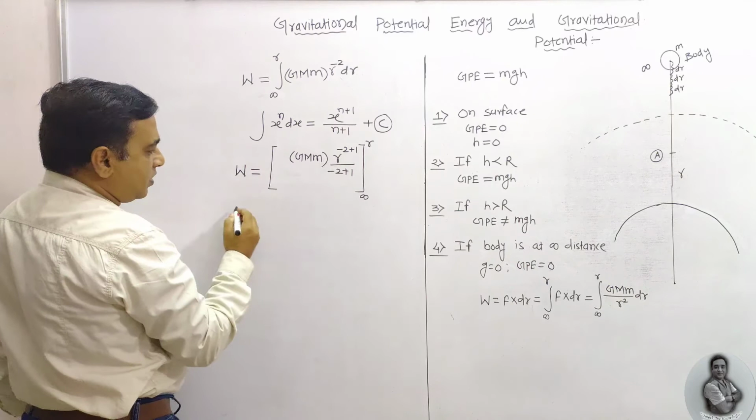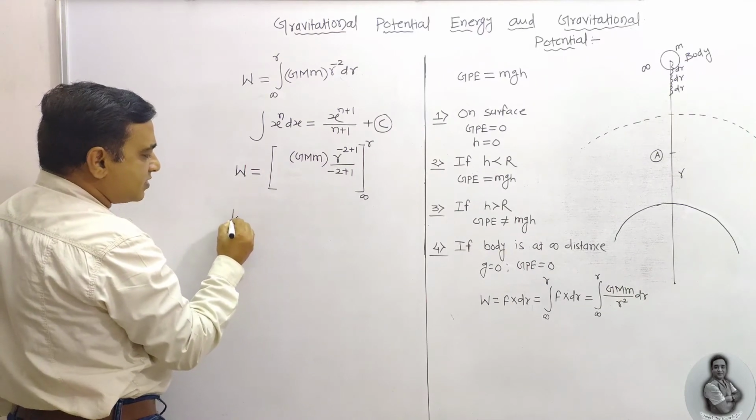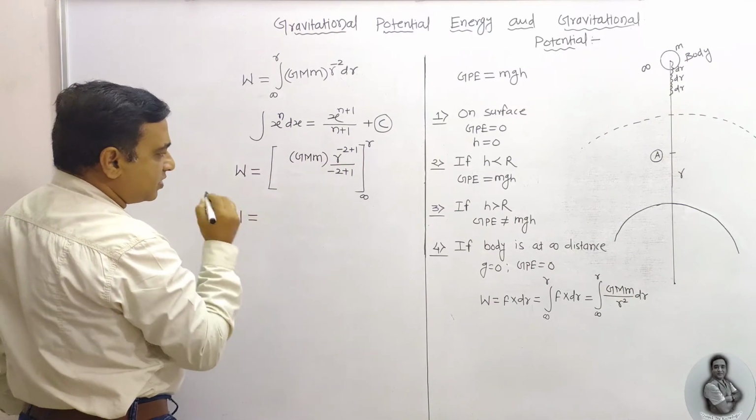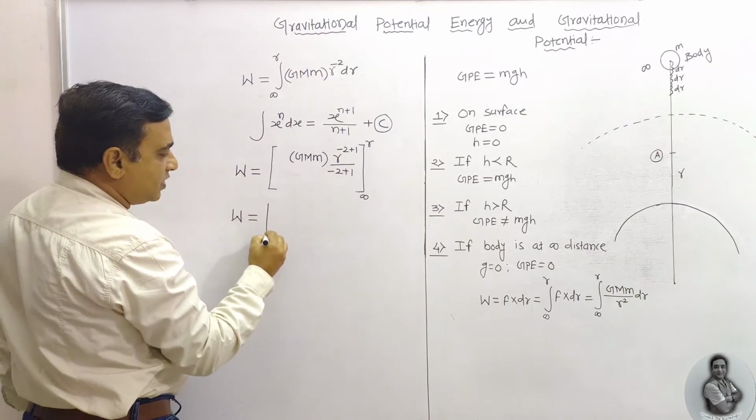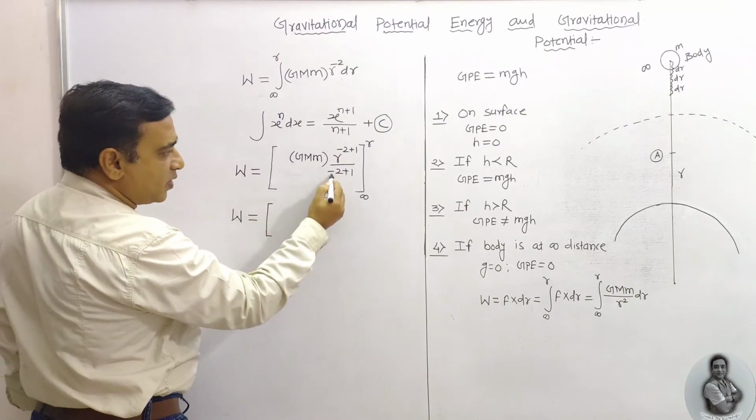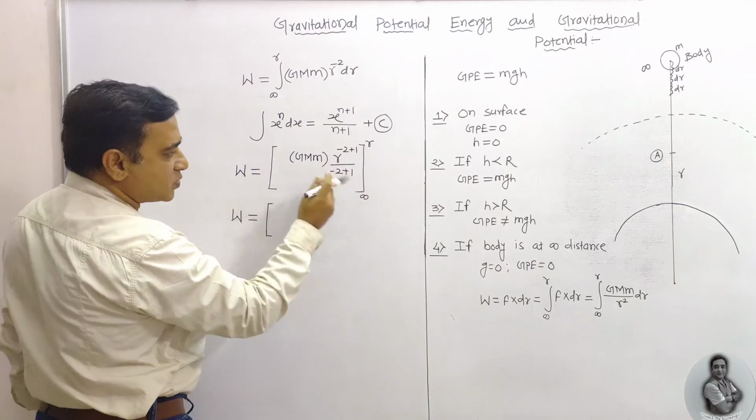While solving this, we are about to get the general equation first, that is W, or work done, is equal to, within the bracket, here it is minus 2 plus 1, minus 1.